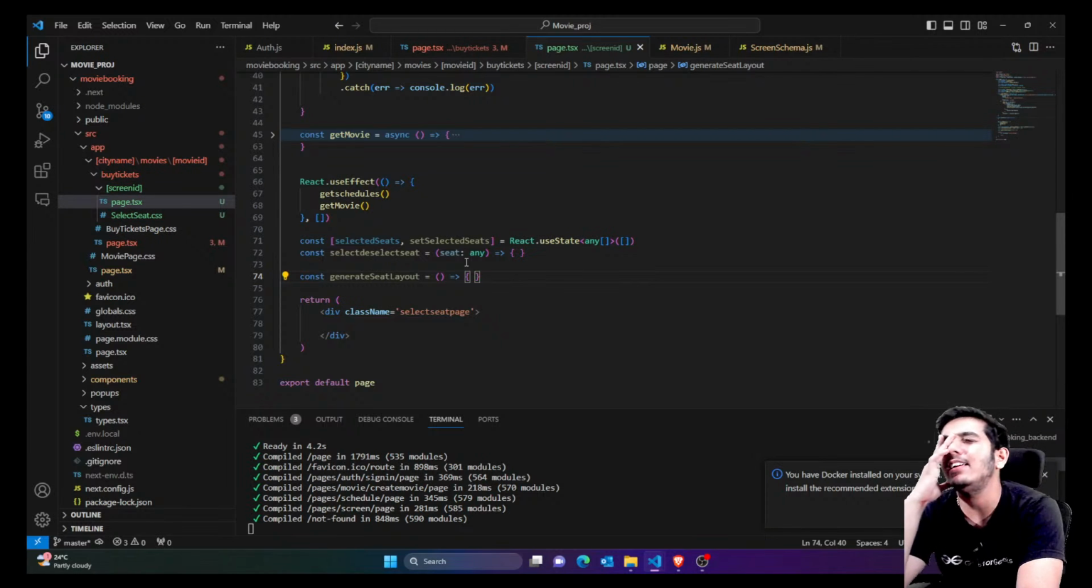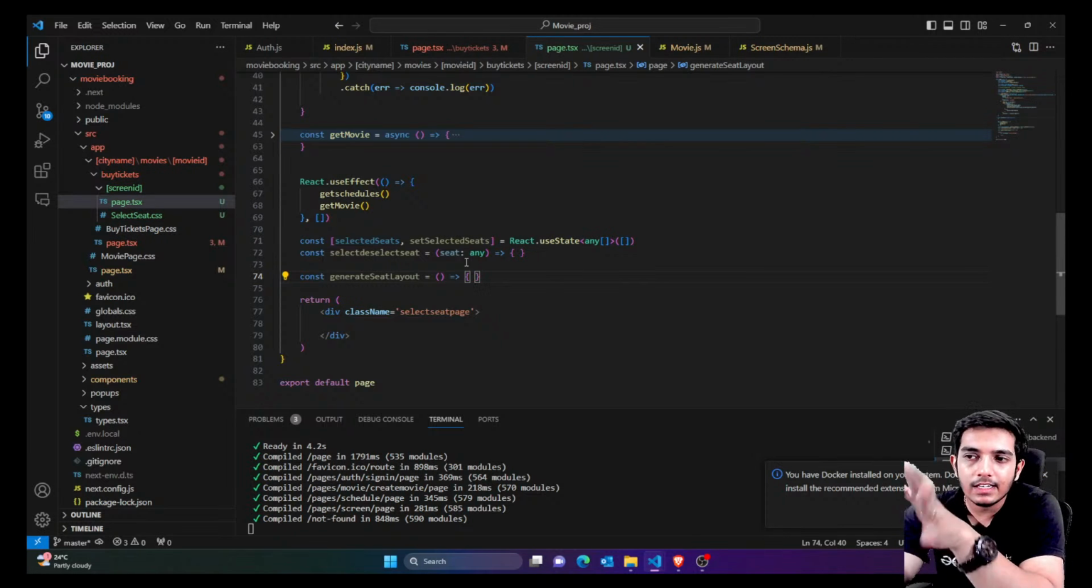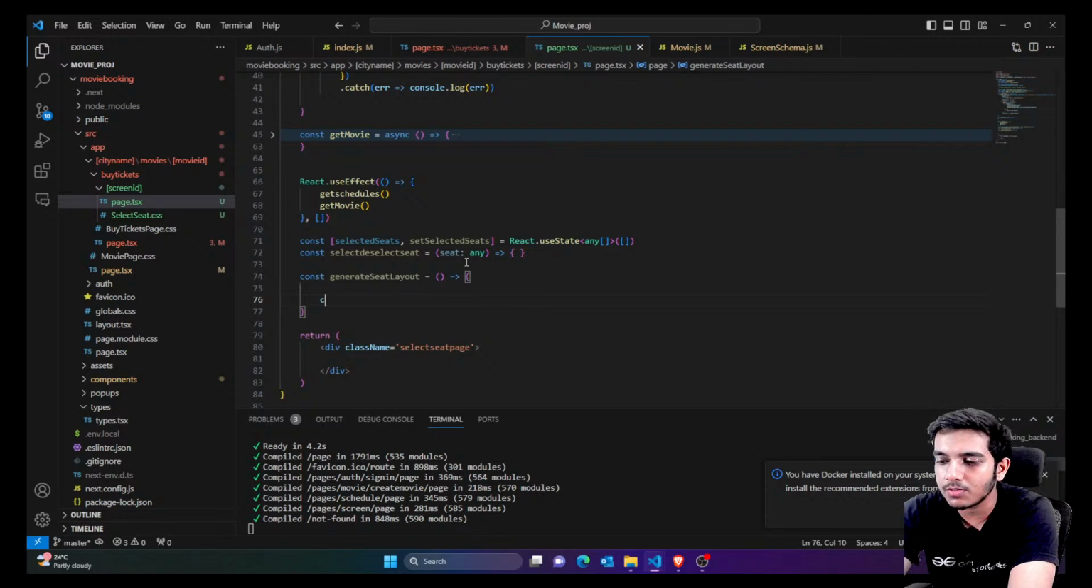For example, at 10 a.m. there is some seat layout, but some XYZ seats are booked for 10 a.m. But for 11 a.m. some other seats might be booked. So the seat layout would be the same, but the booked seats would be different for different times. So for that, first of all, I'm gonna find that specific index, that means find that specific time which we are talking about.